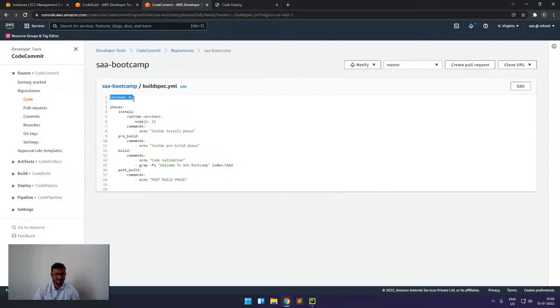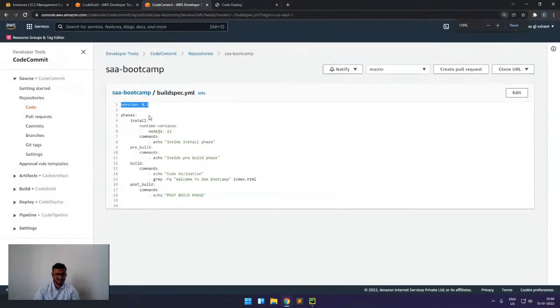So first we have this version, which is 0.2. Then we have phases. In this install phase, I'm installing Node.js, which is version 12. In the pre-build, I'm just simply writing an echo printing. And in the build, I'm just trying to mock a validation, which will check whether welcome to SAA Bootcamp is present in this index.html file or not. If it is not, then it will throw an error. If it is, then it will succeed.